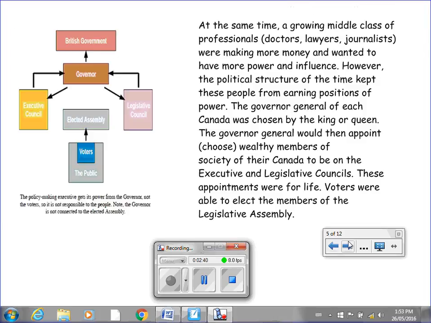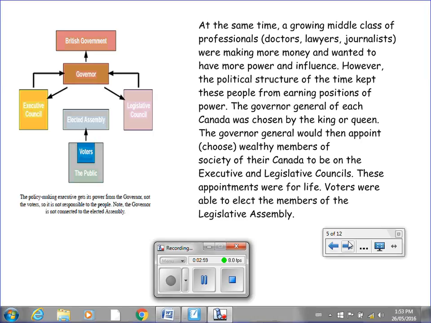At the same time, a growing middle class of professionals, in other words, doctors, lawyers, journalists, were making more money and wanted to have more power and influence. However, the political structure of the time kept these people from earning positions of power.